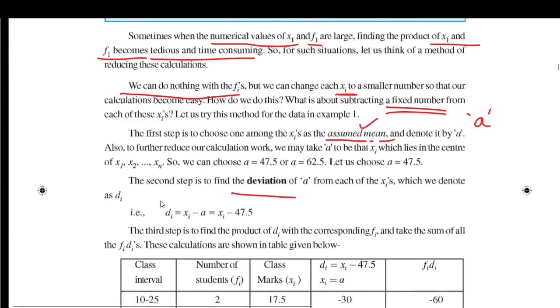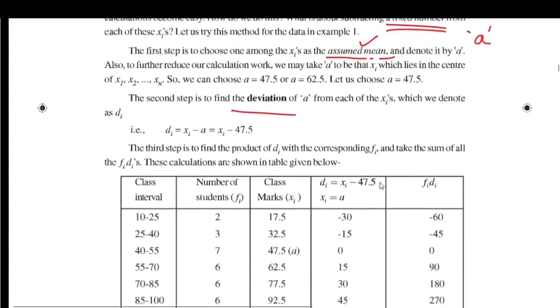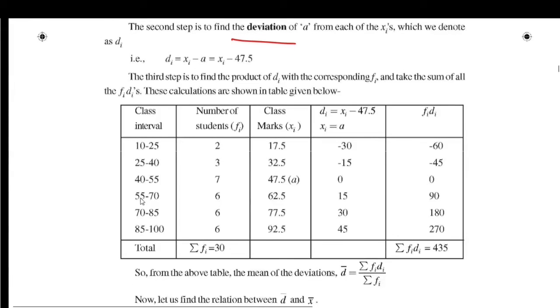So in our shortcut method, deviation method, the first step is to choose one among the xi's as the assumed mean. Which one should be taken as assumed mean? To reduce our calculation work, we have to take assumed mean a that should be very much nearer to the actual mean. So let us look at this grouped data table.